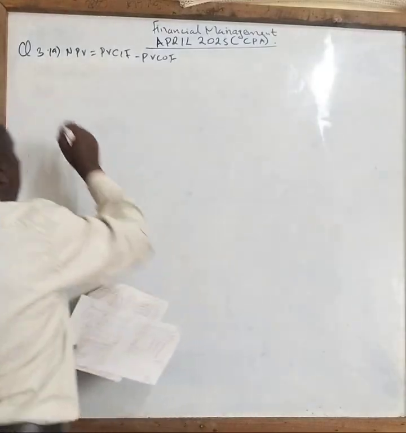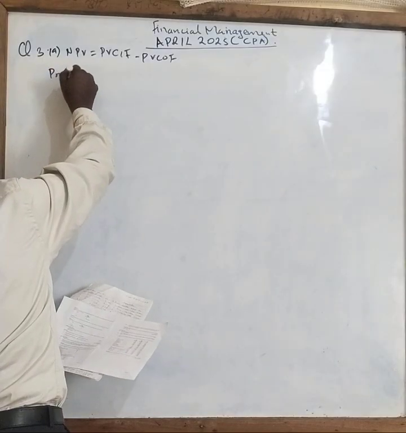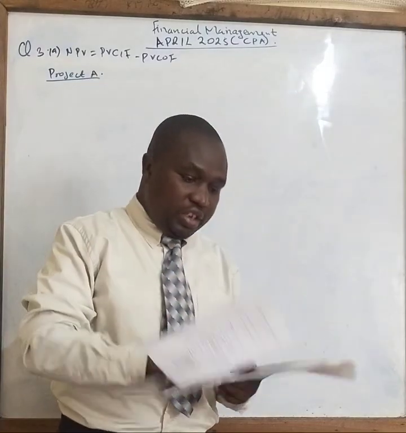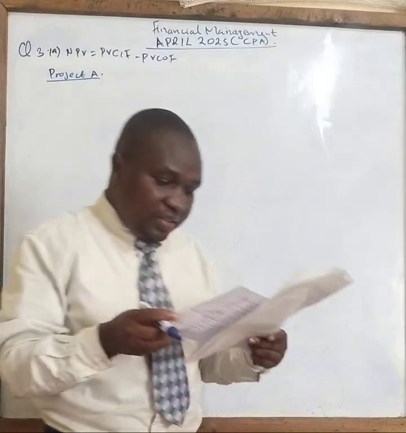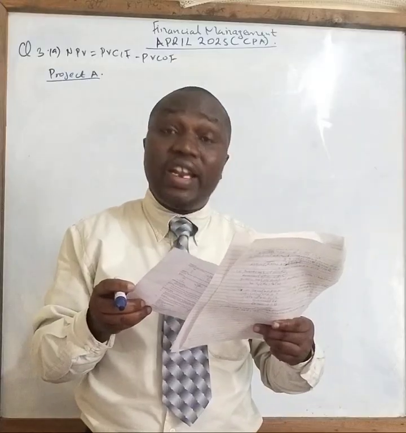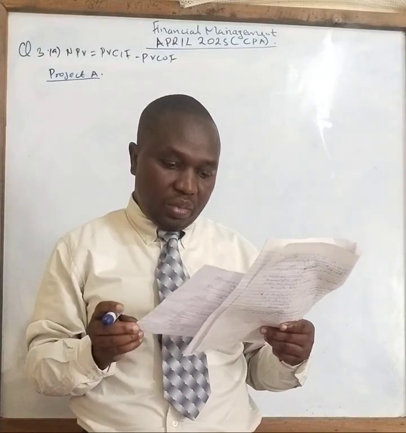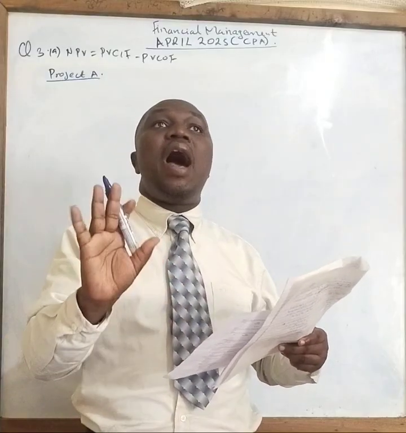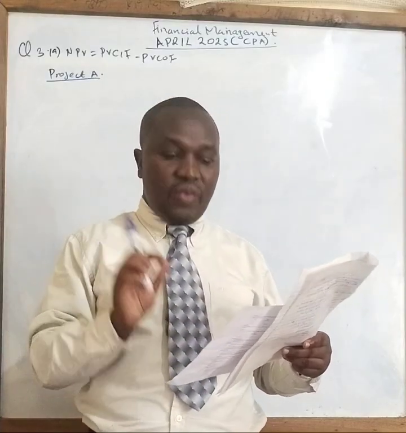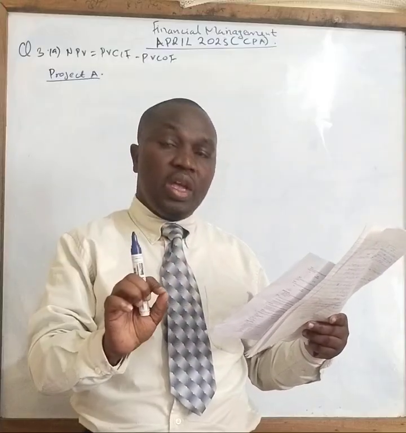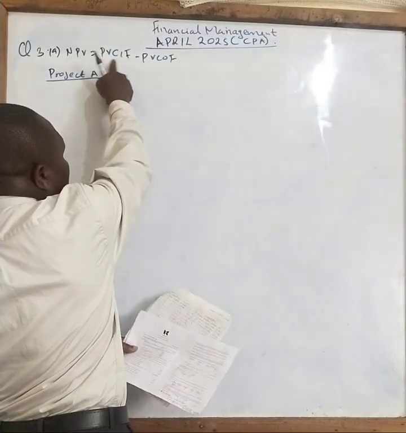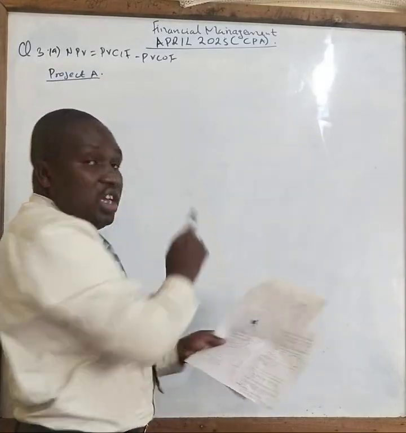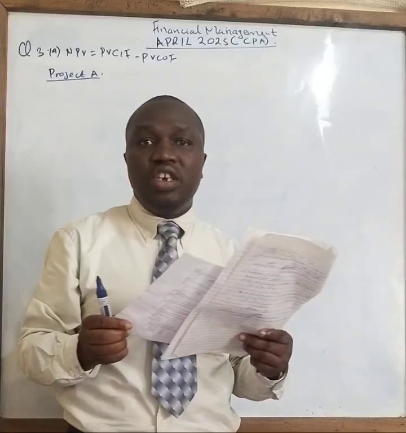So I will go with project A. We have now project A there. Correct? So project A, we have been given already information there that says an initial outlay of 29 million will be used in this project A. Projected returns are as follows. So they have already made a projection on how much will be the cash inflow. So you want to convert this cash inflow from year 1 to year 4 into present value cash inflow. Then we shall subtract the cash outflow.